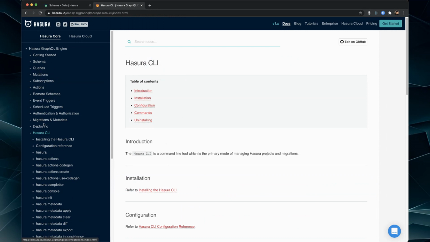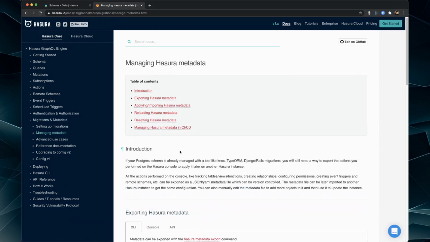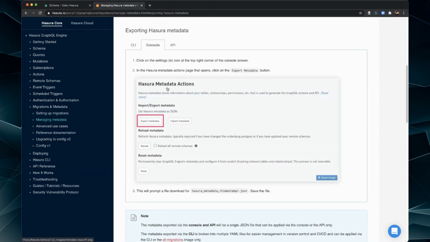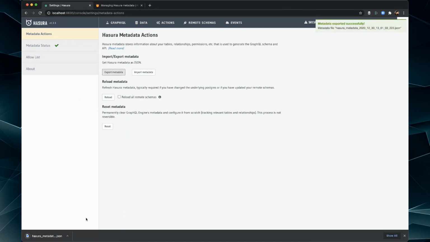Subscriptions, actions, remote schemas, migrations, and metadata. Maybe. There we go. Console. Oh yeah, that's what we want to do. Click on the settings icon at the top right of the console screen. Oh, that's right. Okay, so we're going to export that. There we go.